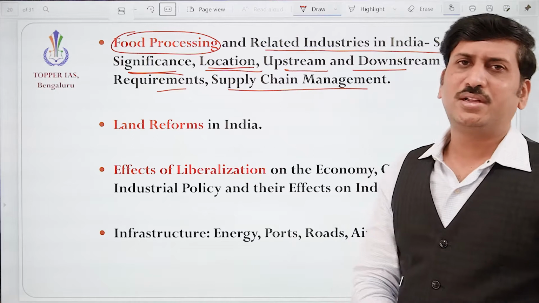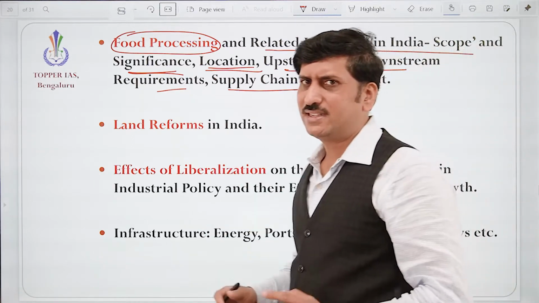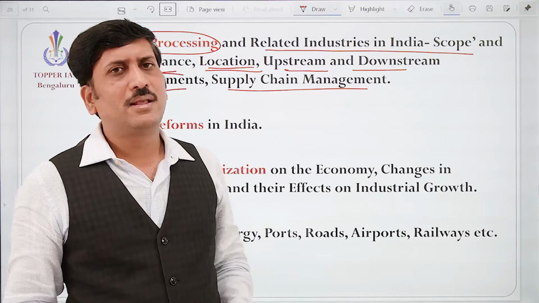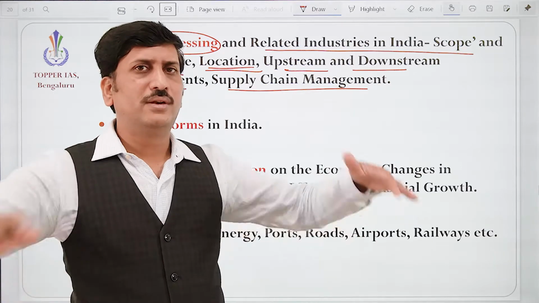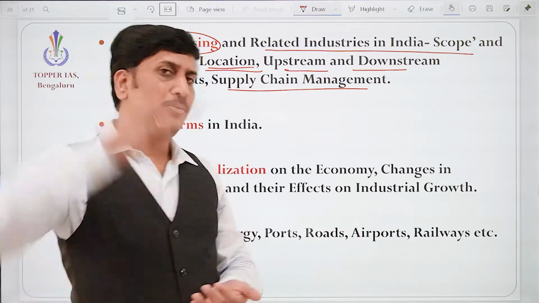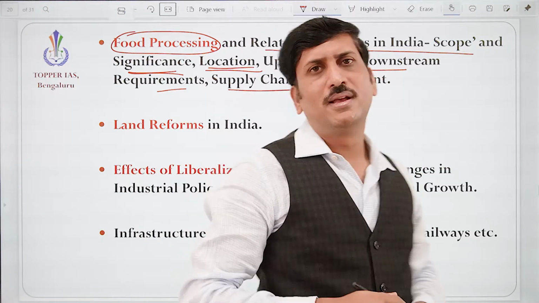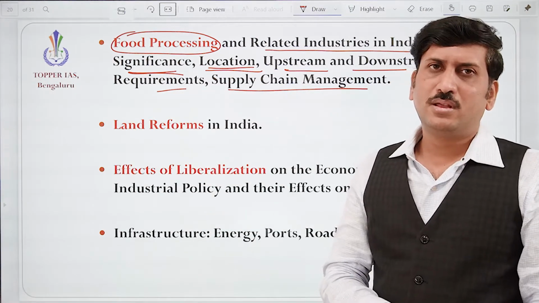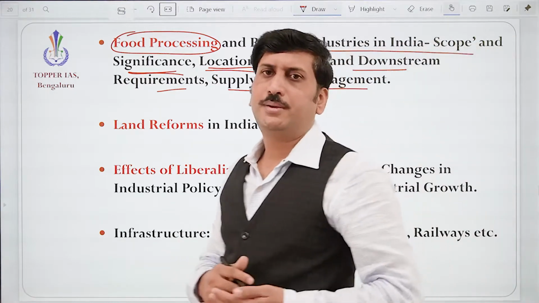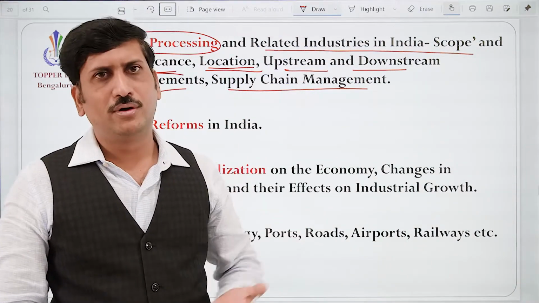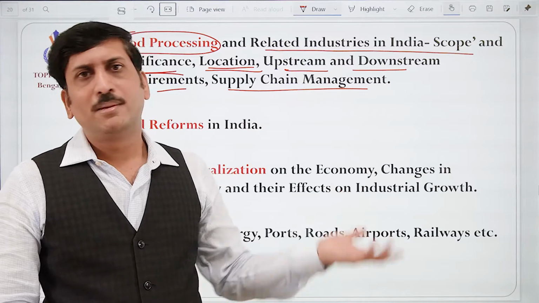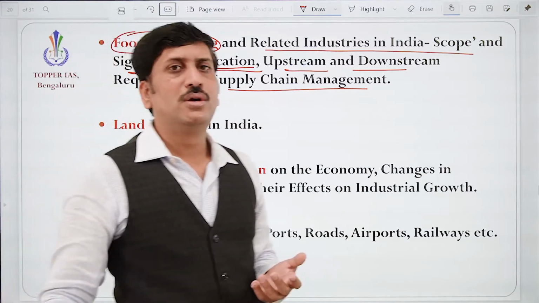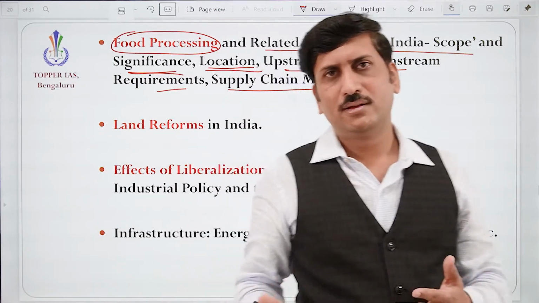location matters a lot. If a food processing industry is available in some place like Tumkur, the neighboring districts will be benefited. But how about a far away person coming and selling there? So location matters. Sometimes a type of crop is available more there, but they don't have the opportunity to process it.